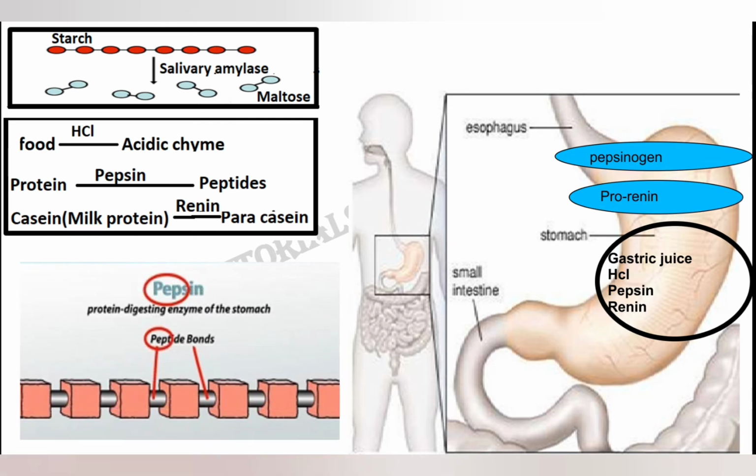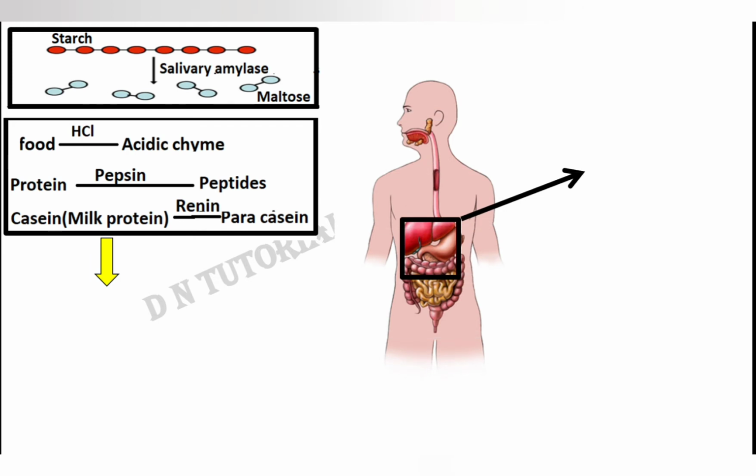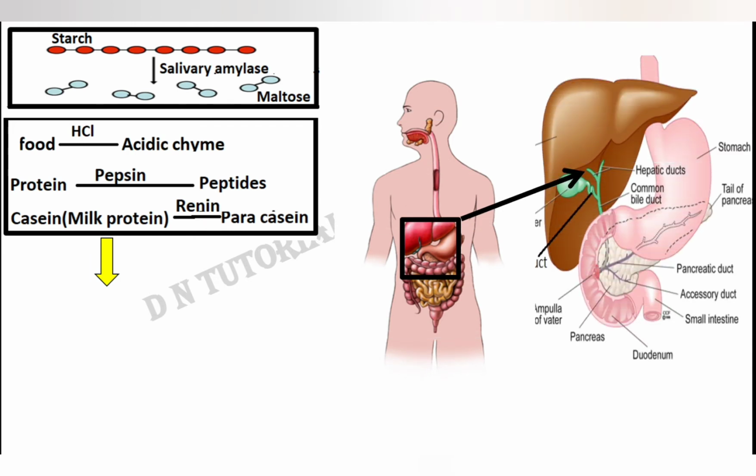They are going to break the peptide bonds between the complex protein to convert them into simpler compounds. Right? Now the process of digestion is complete in the stomach. Now further digestion will take place in the small intestine. The first part of the small intestine is called the duodenum. Right? So in the duodenum, further digestive process takes place.